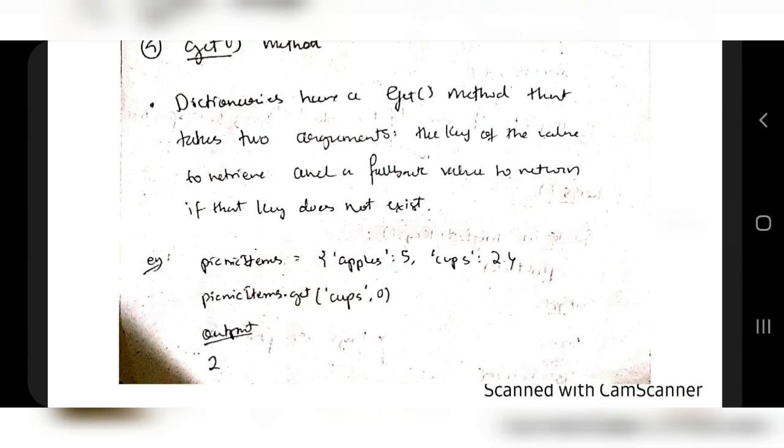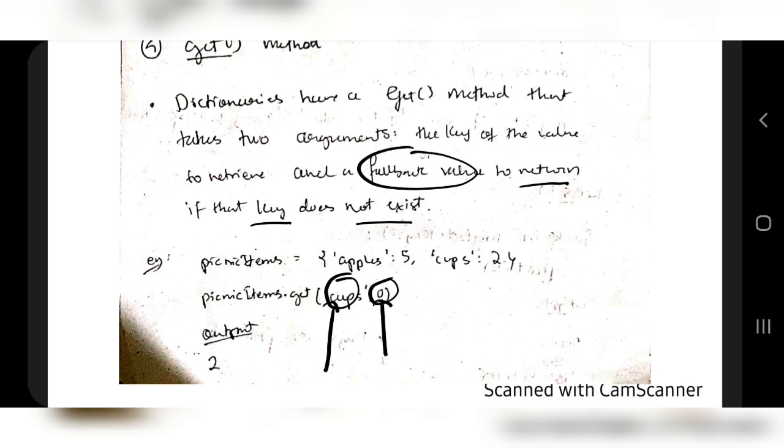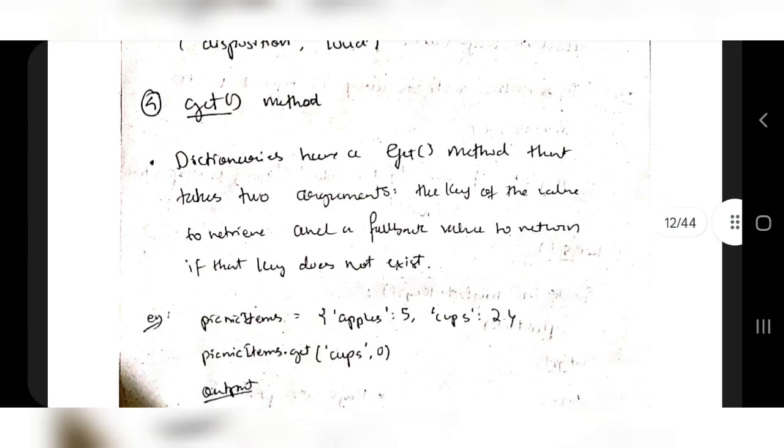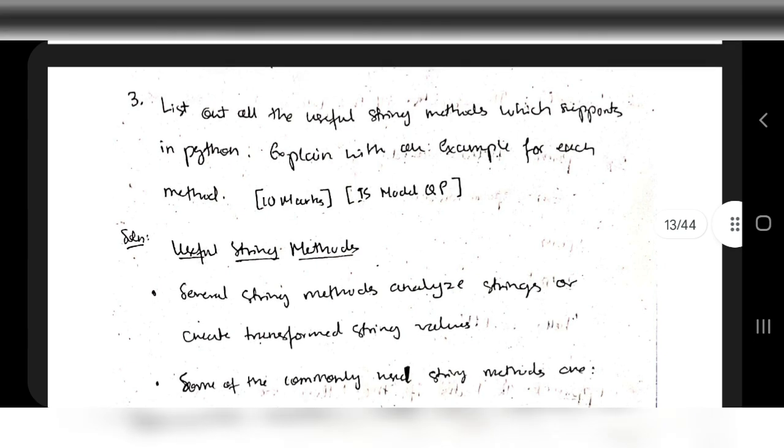The get method takes 2 arguments: the key whose value to retrieve, and the fallback value to return if the key does not exist. So what is the key I am passing here? Cups. If the cups does not exist, what is the fallback value it should return? The fallback value is the second argument. The first argument is the key and the second argument is the fallback value. That's what you have to explain in this question.